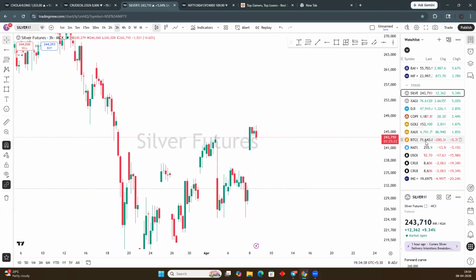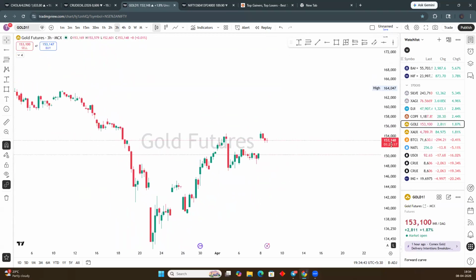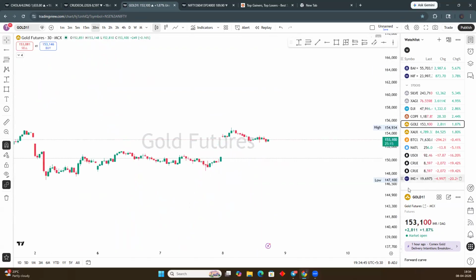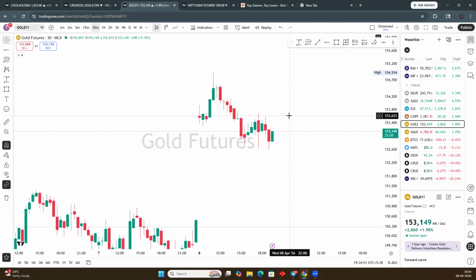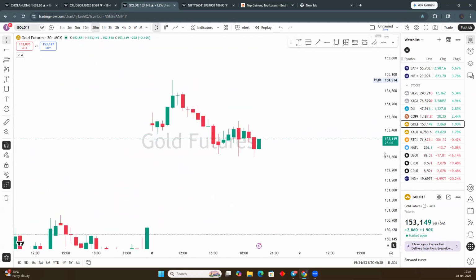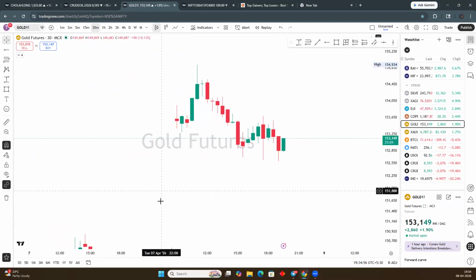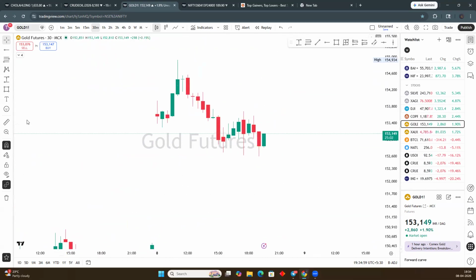Now we will see another commodity index, that is gold. Currently in the gold also, today gold opened gap up. There are not many tradable opportunities in the market today, because after a big gap up or gap down the chart always becomes irrational, and we can't say what it will do. So after the gap up or gap down, the market should show the right momentum. Okay. In gold also you can see it made a new high, and after the new high it made a new intraday low, and the market is below the day lows.